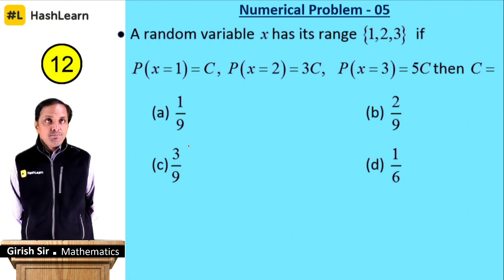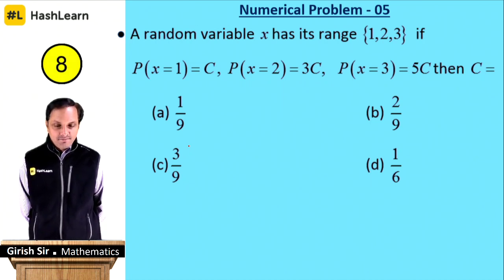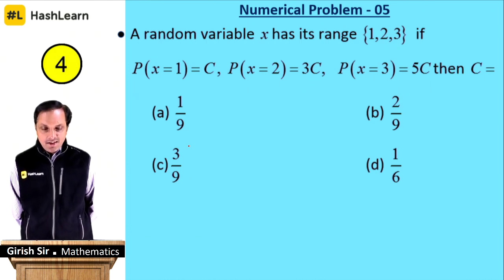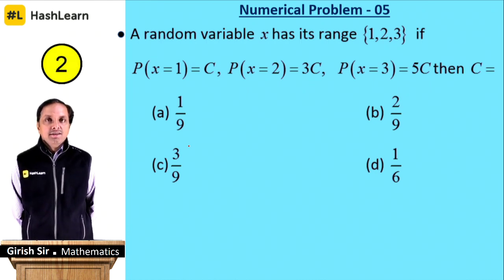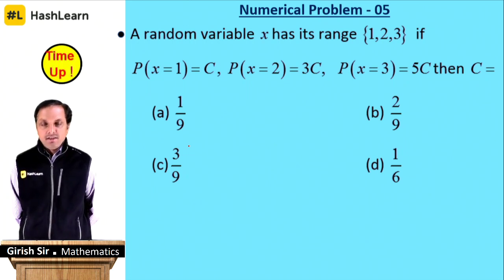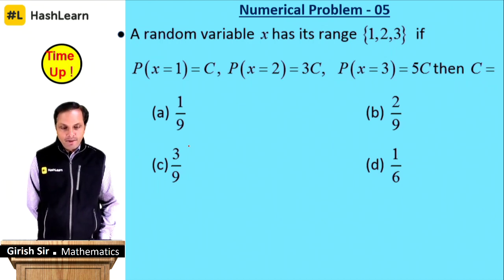I have already done the same problem in the form of k square previously. Make use of the same strategy. You all know that the total probability will be 1 for a random variable x.